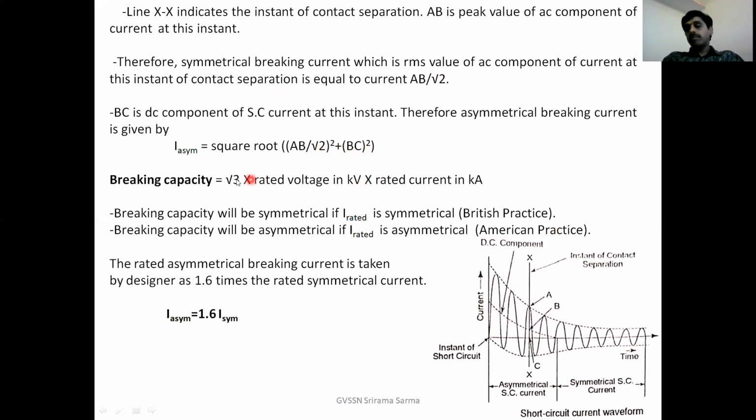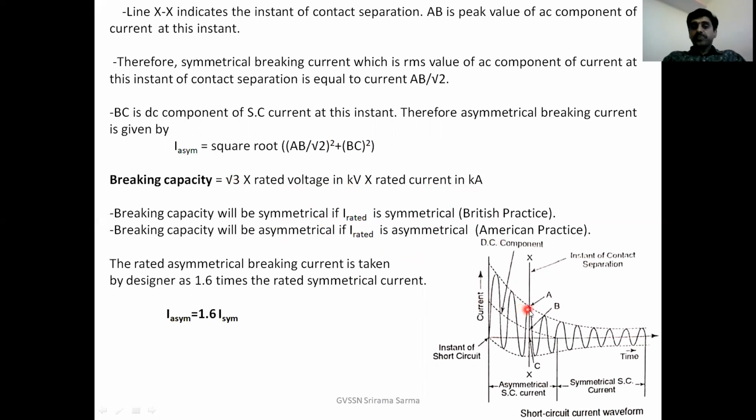Then what is the breaking capacity? Root 3 times rated voltage in kilovolts into rated current in kilo amperes, root 3 VI. This breaking capacity will be symmetrical if the rated current is symmetrical, according to British practice. This breaking capacity is asymmetrical if the rated current is asymmetrical, according to American practice.